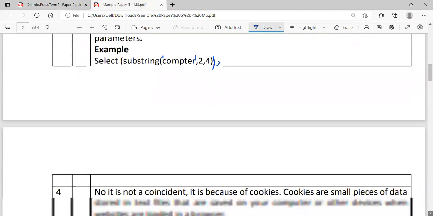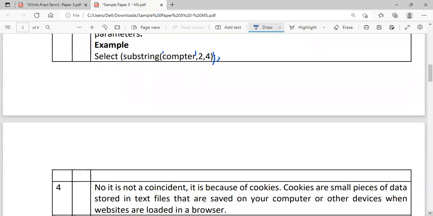Her browsing history and preferences are all saved in the system. So what are cookies? They are text files that are stored in your computer or other devices when websites are loaded in a browser. Because of these cookies only, recommendations are coming based on her previous search.